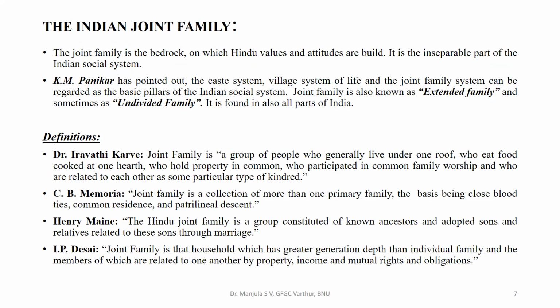K.M. Panikkar has pointed out that the caste system, village system of life and the joint family system can be regarded as the basic pillars of the Indian social system. The joint family is also known as extended family and sometimes it is known as undivided family. It is found in almost all parts of India. Now, let us have the definitions of joint family.